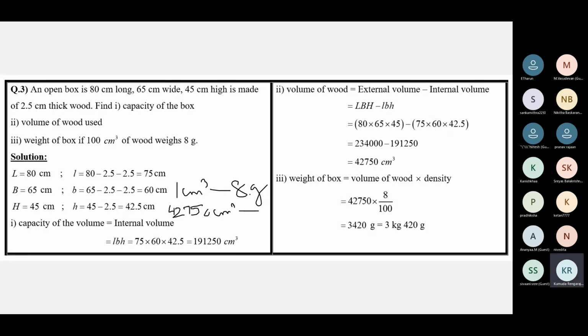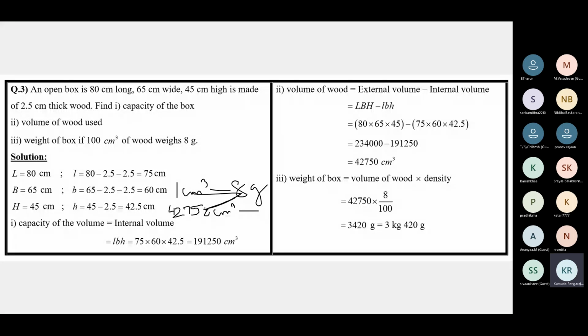Into 8 divided by 1, actually. It is this number into this divided by 1. It's like cross multiplying. This into this divided by this.